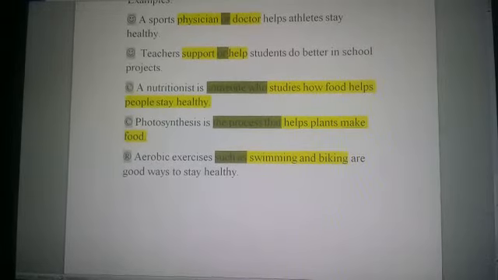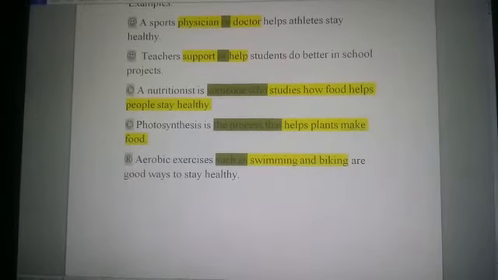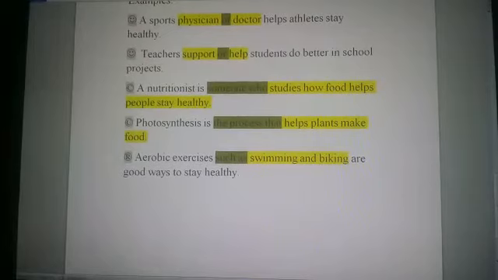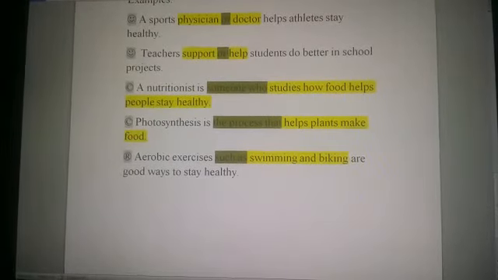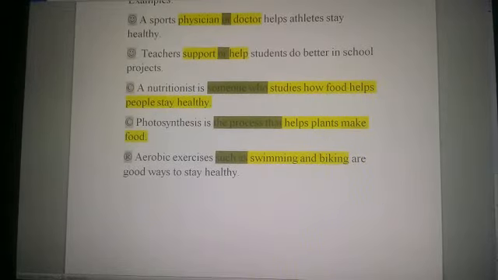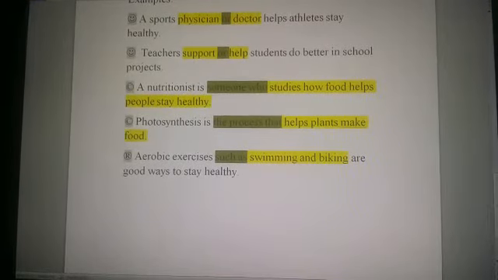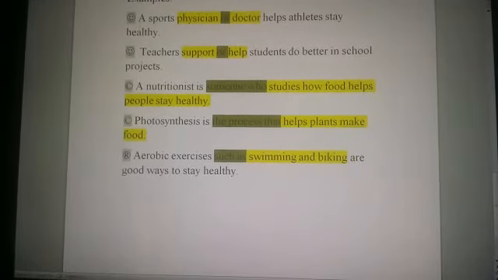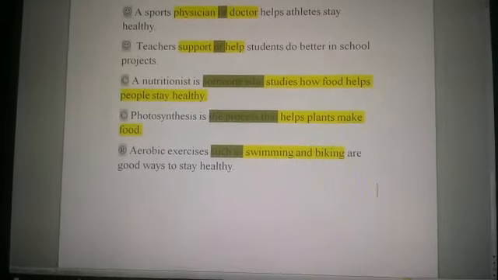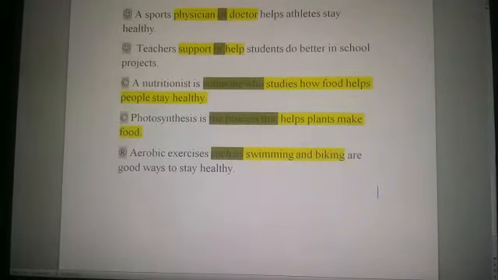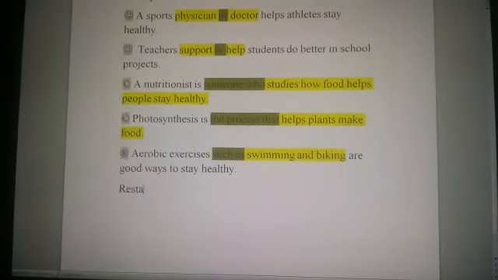Swimming and biking are examples of aerobic exercises. Now you can understand the word aerobic exercises because swimming is aerobic exercise, biking is aerobic exercise. I gave examples to explain the meaning of aerobic exercises using the words such as.